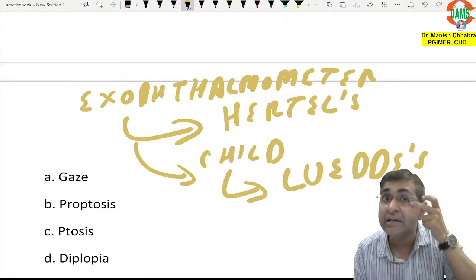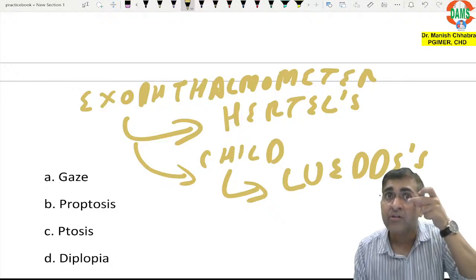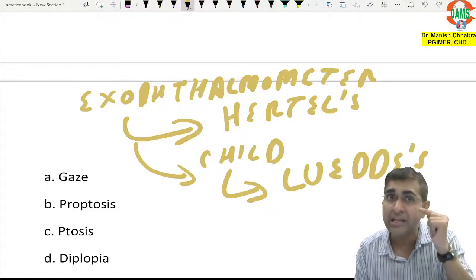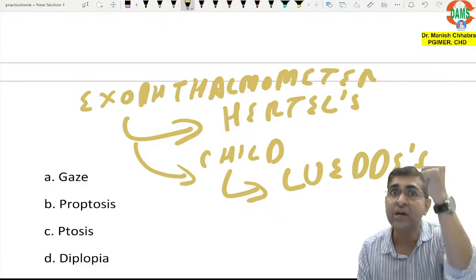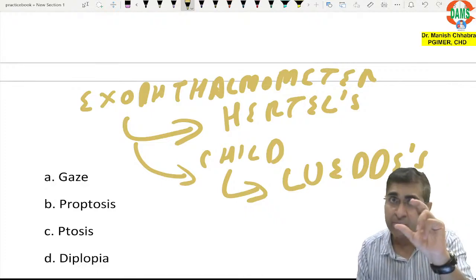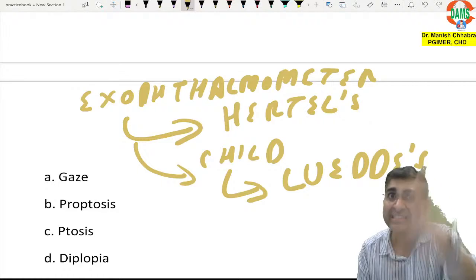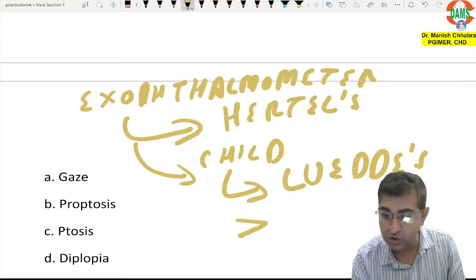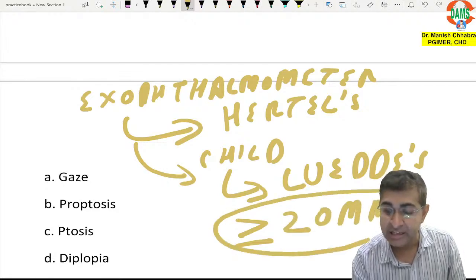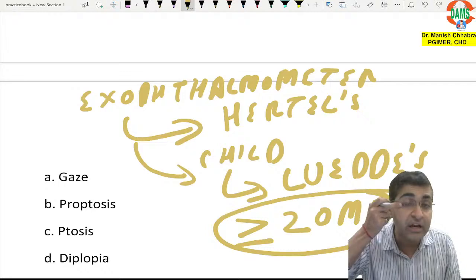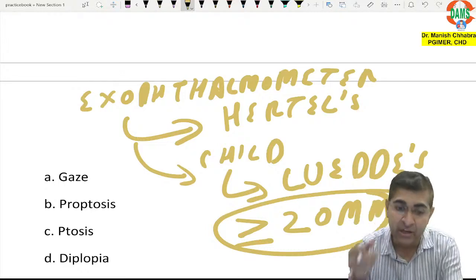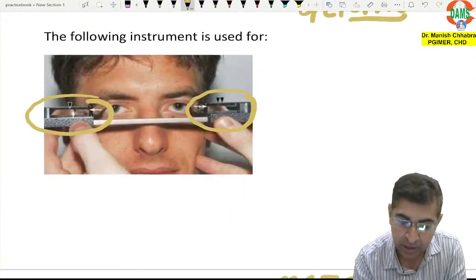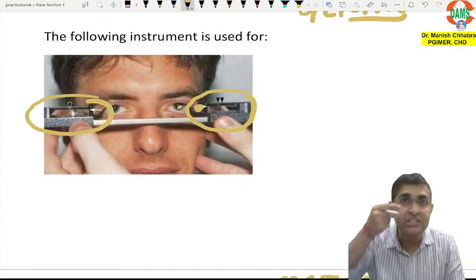Now, can you tell me the distance from the lateral orbital rim to the center of the cornea, on which basis you will say that the patient is having proptosis? If it is more than or equal to 20 millimeter, that means the distance from the lateral orbital rim to the center of the cornea.